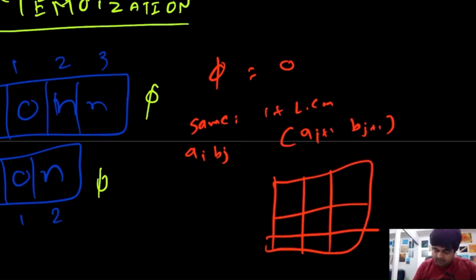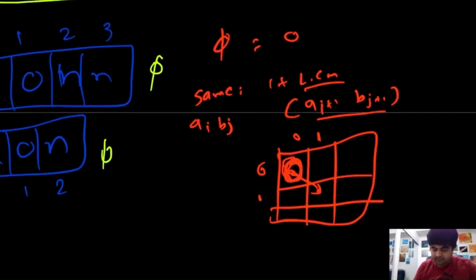suppose this is the value we are considering, and we found that there is a potential match over here between these 0 0 values. So 1 plus LCS of this would mean that whatever value we have in the diagonal, if we do 1 plus that value, we would find the answer that lies at this position. So just keep this in mind, we are going to use it somewhere.